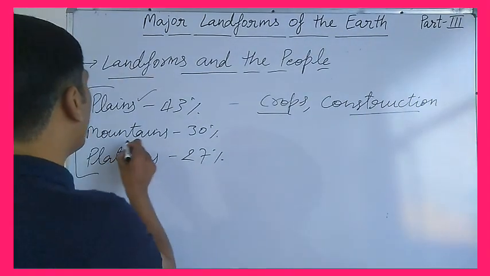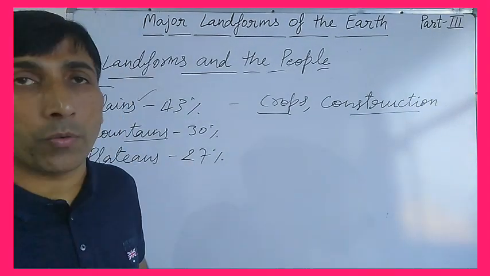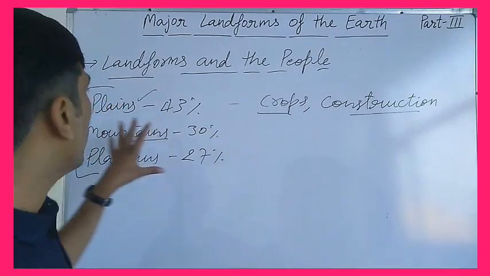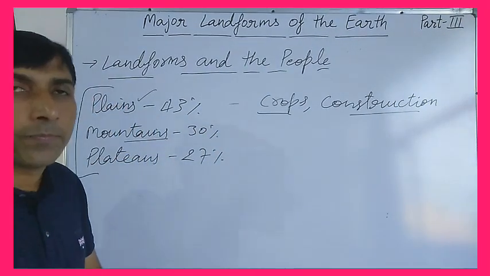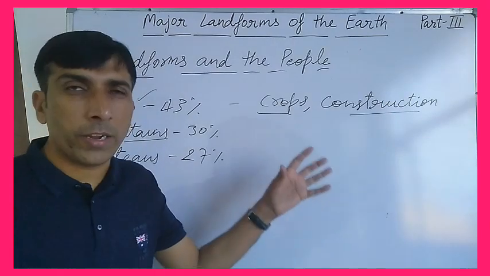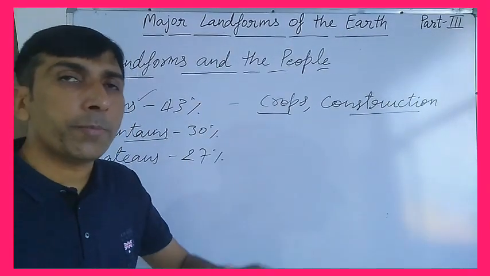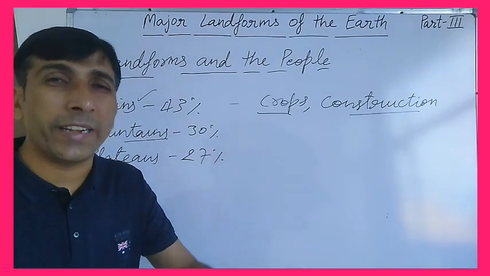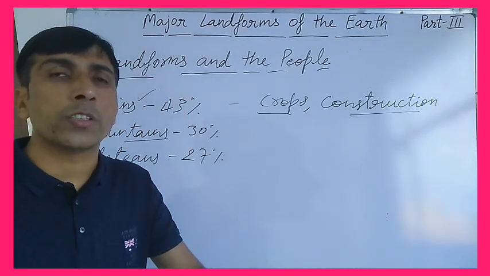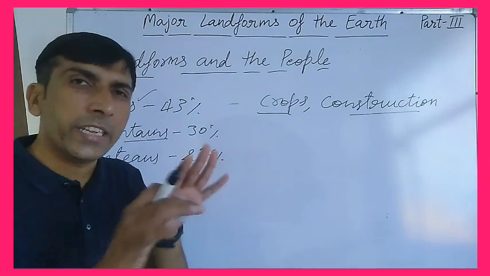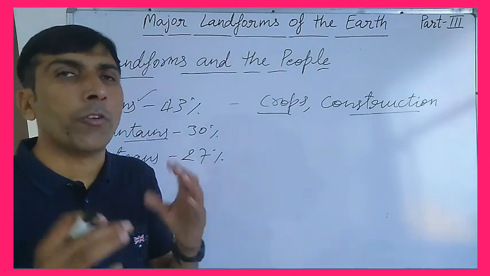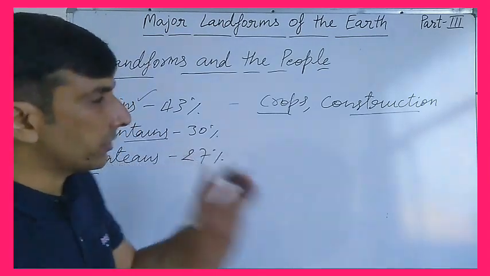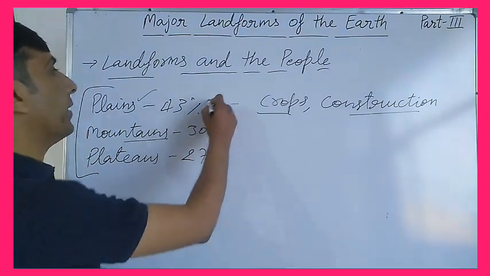Clear? After that, mountains. What are the uses of mountains? I hope that you are understanding the uses of plains. The people use the plains for growing crops, for making buildings, laying down railway tracks, roads and making houses. It is very suitable for human habitation as we have discussed. So we use the plains.